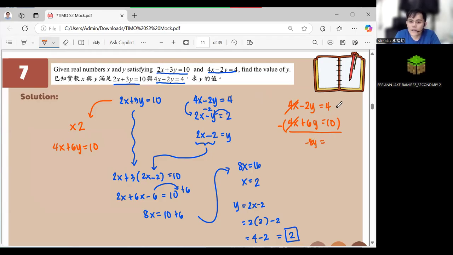Then this one in here is 4. Okay, it should be 20, correct, because times 2, right? So we have in here 4 minus 20, it's negative 16. So negative of negative, okay? Cancel, cancel. Y is equal to 2. So still the same answer.